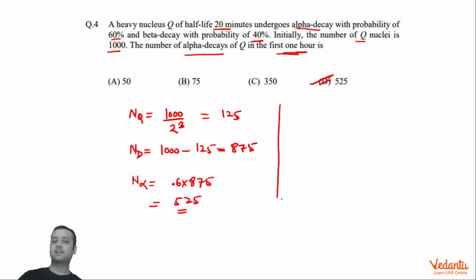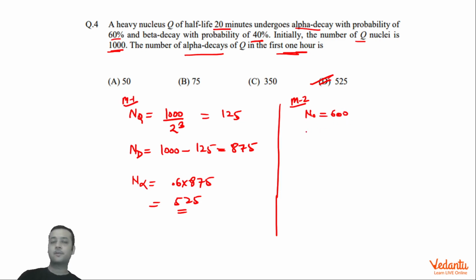Okay, you could have also taken one more approach, although it's almost the same. We can say that out of 1000 nuclei, let's say 600 are going to decay by alpha and 400 are going to decay by beta. So let's discard those nuclei which are going to decay by beta decay. Let's say that there are only 600 nuclei in the beginning, and all of them will decay by alpha only. Hence N naught will become 600 in this method. This is method 2, and the earlier one is method 1.